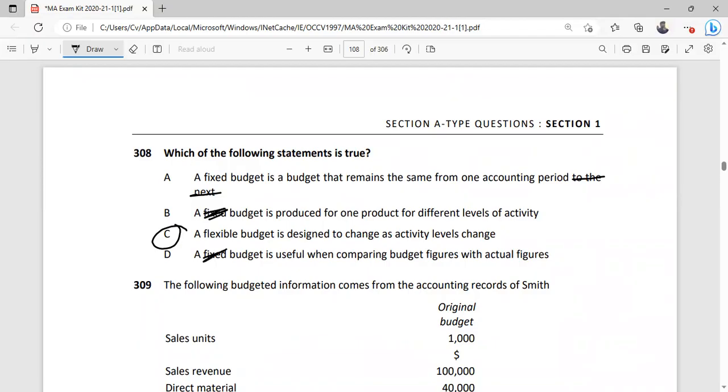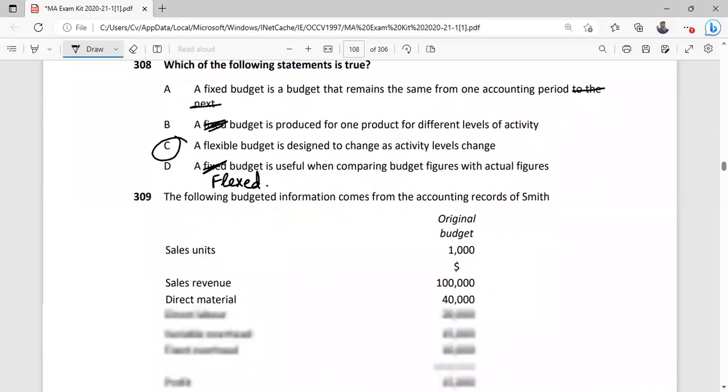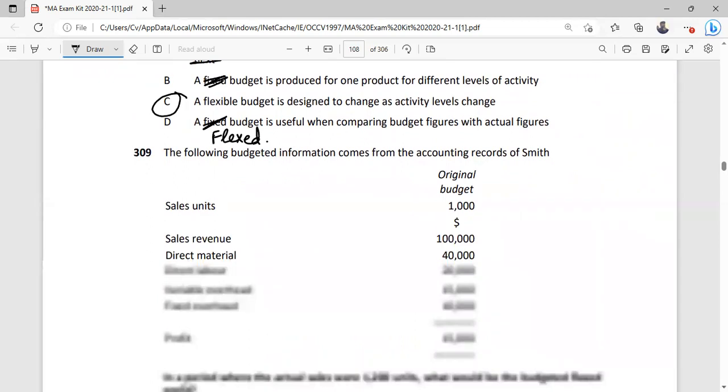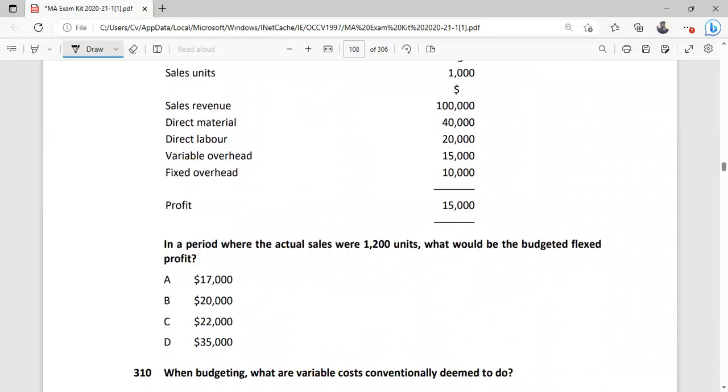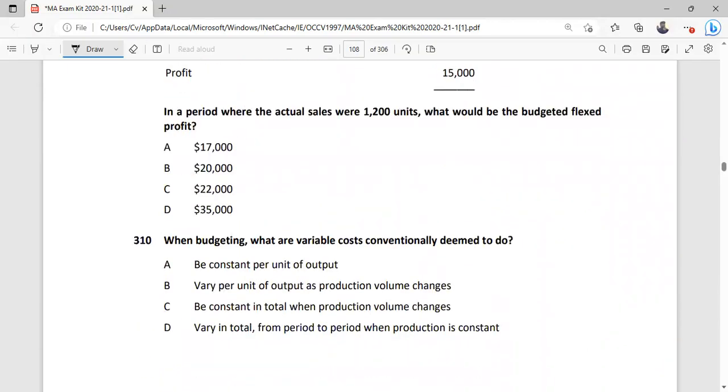A fixed budget is useful when comparing budget figures with the actual. No, it is not fixed. A flex budget is actual. So if we change the question, then it will be the correct option. Choose the right option for 308. Next is to calculate the flex budget. Now I have told you how to prepare the flex budget.